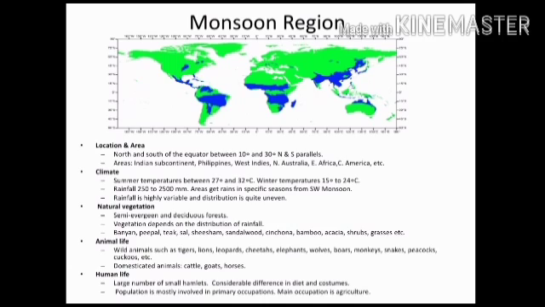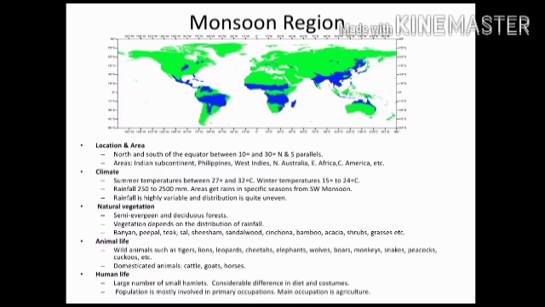Areas get rain in a specific season from the southwest monsoon. Rainfall is highly variable and distribution is quite uneven. Here semi-evergreen and deciduous forests are found. Vegetation depends on the distribution of rainfall. Banyan, peepal, teak, sal trees are found here.